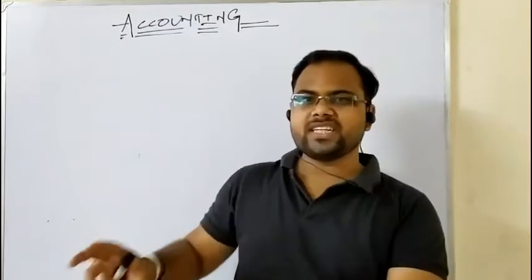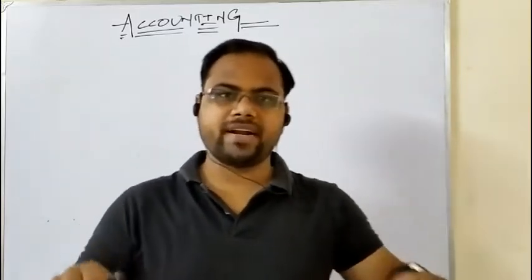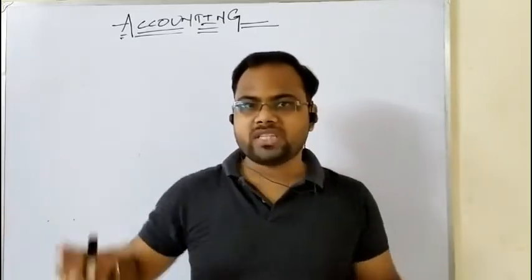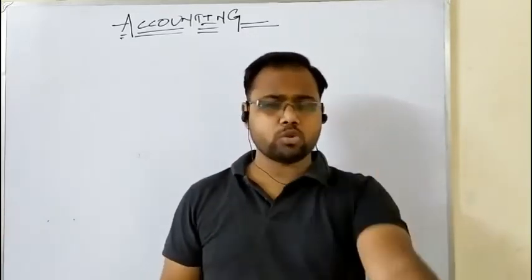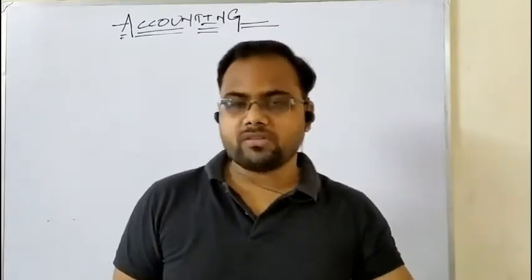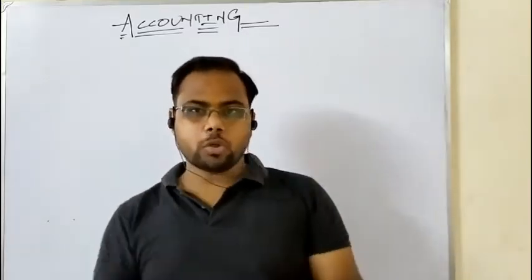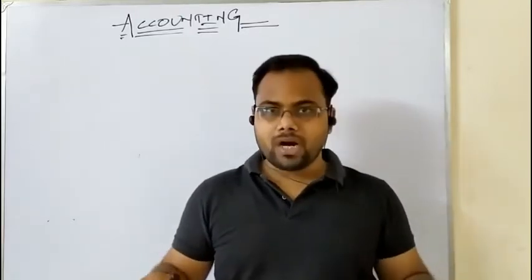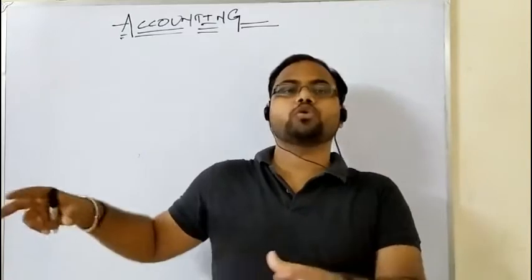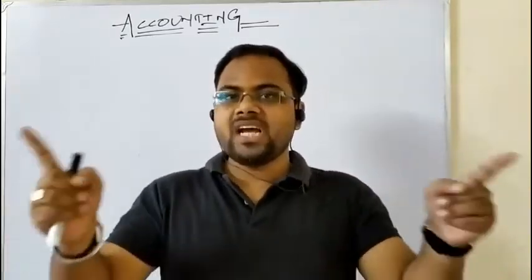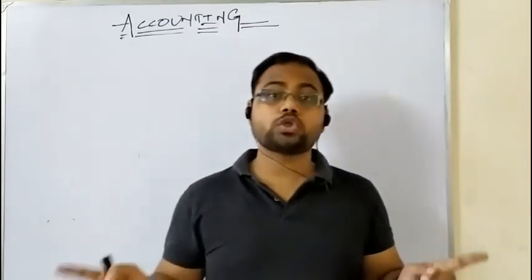So, we have discussed in detail the functions of accounting, where under interpretation, the book called Final Account is prepared, and under the Final Account, three financial statements are prepared. What are those three financial statements? Trading account, then profit and loss account, and balance sheet. And I have also told you the peculiarity about the trading and profit and loss account is that if you want, or if you are acquainted with preparation of those two accounts, then you can merge those two ledger accounts.